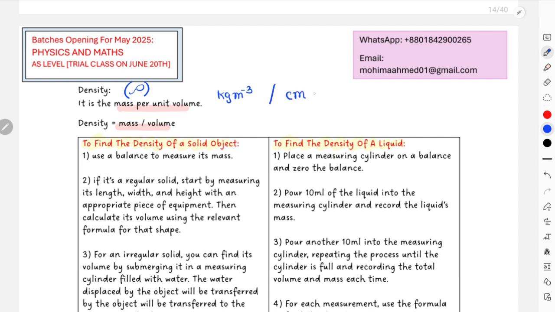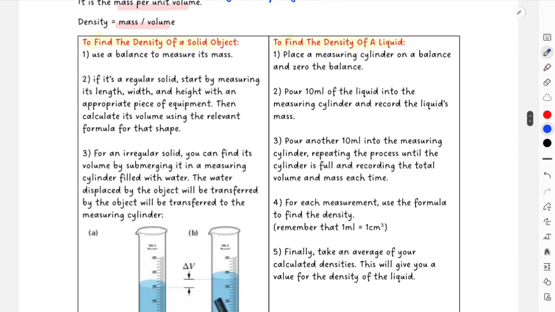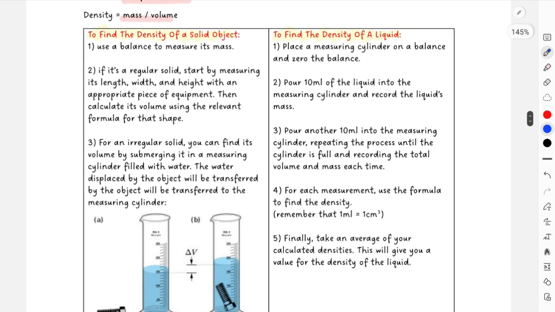Density can be measured in terms of two possible units, that is either kg per meter cube or gram per centimeter cube, right? These two units, but obviously they should not be combined in any format. Like kg never goes with centimeter, gram never goes with meter. They're always going to be in pair, kg with meter, gram with centimeter, right? So this is it, and let's understand these points now.